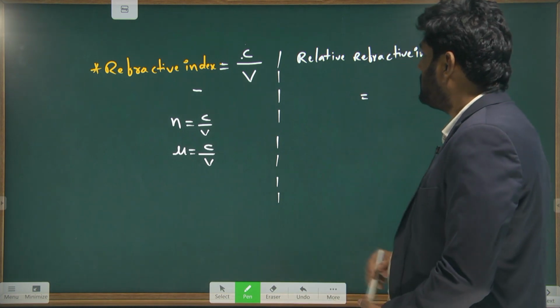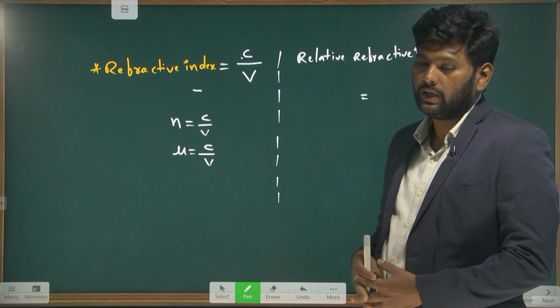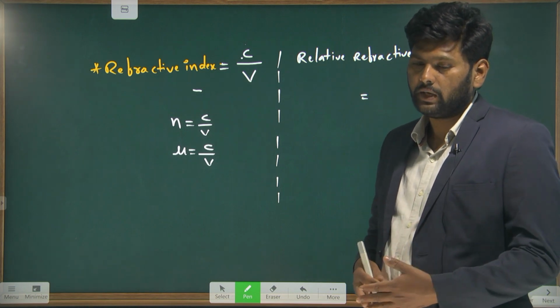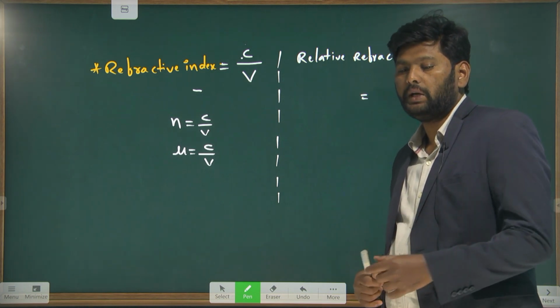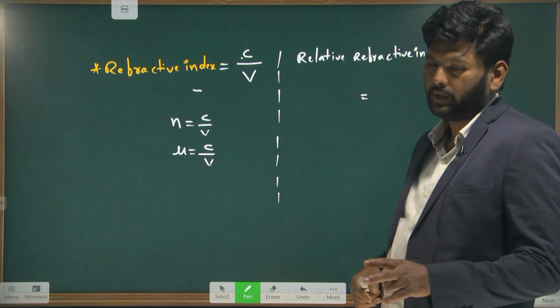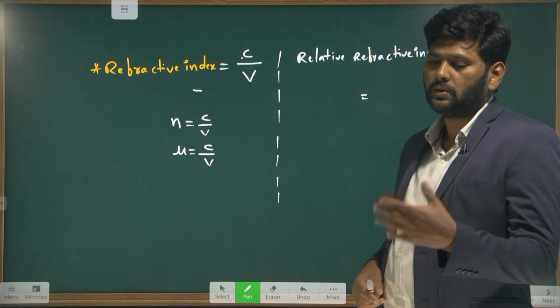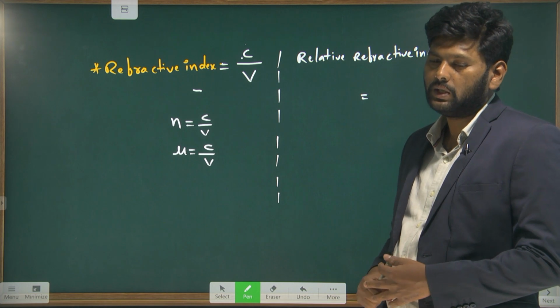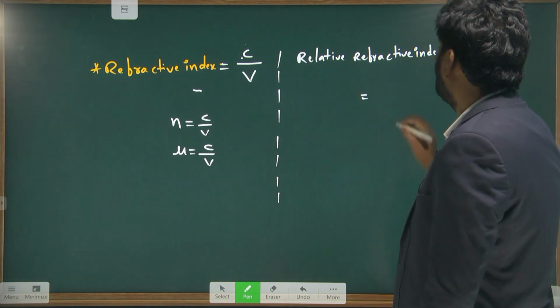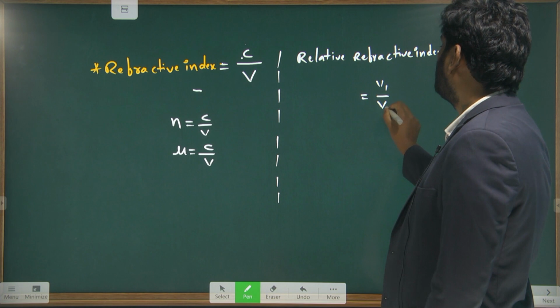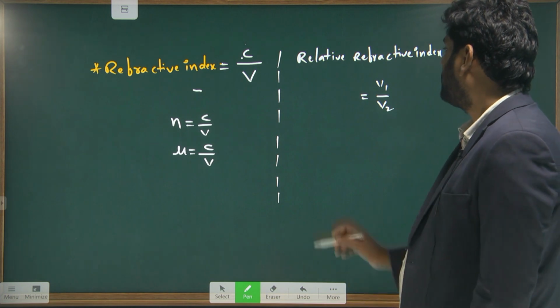The comparison of the speed of light in the two mediums is known as relative refractive index, that is v1 by v2.